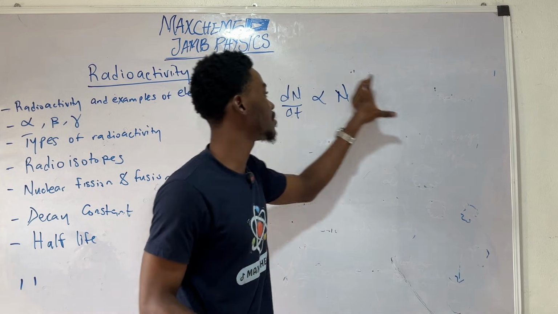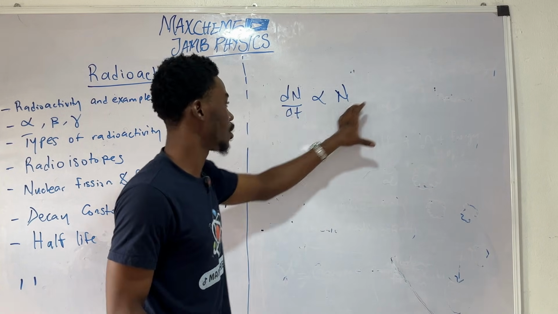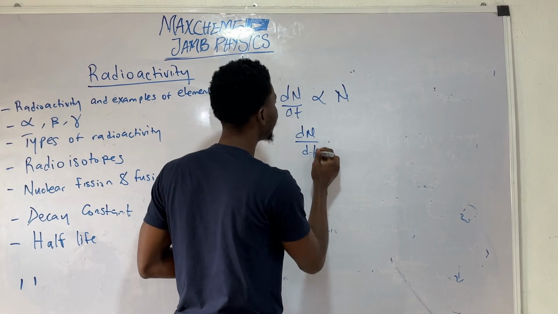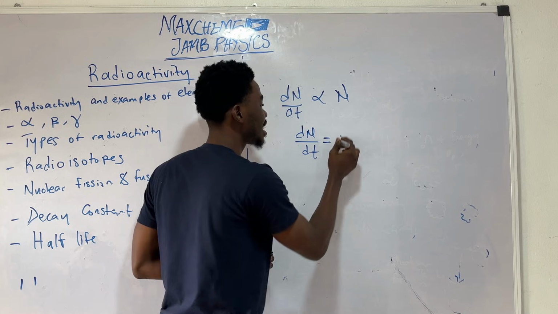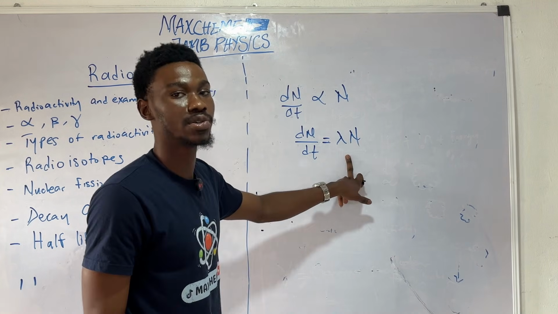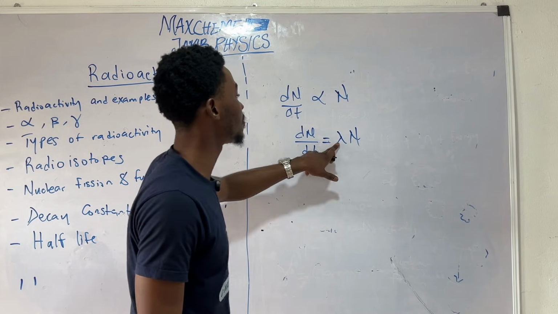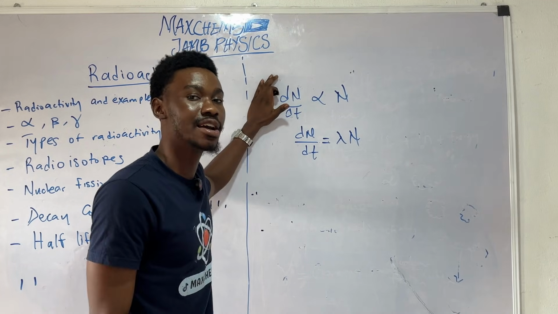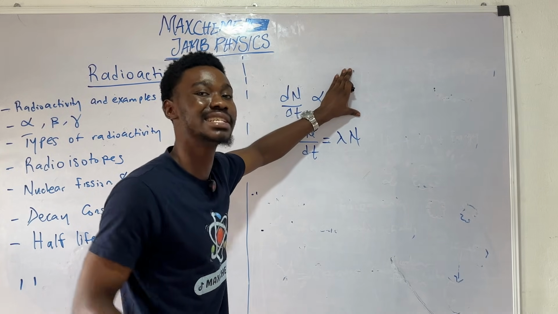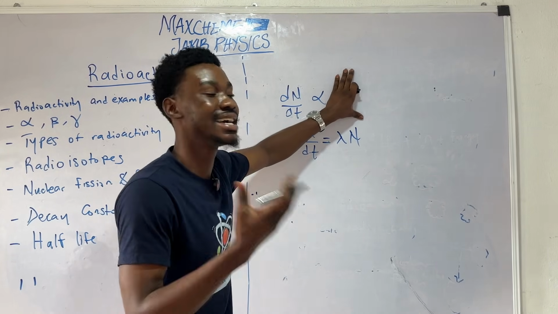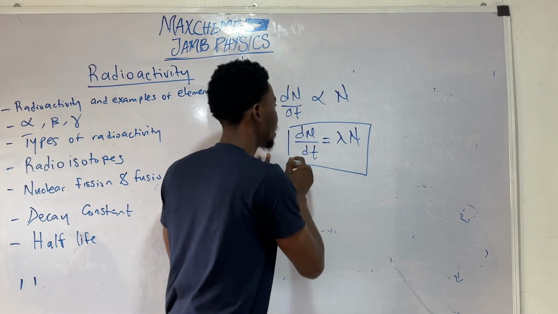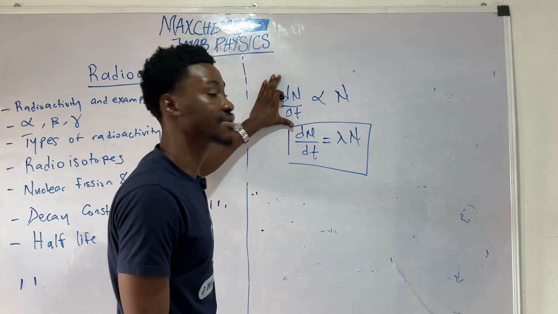Now, since this is a variation equation, converting it to a normal equation, we would have a constant. And now that constant is something we call the decay constant. So the decay constant comes from the fact that the rate of decay of a radioactive element is directly proportional to the number of atoms initially present in that element. So this is the expression we get due to that variation.